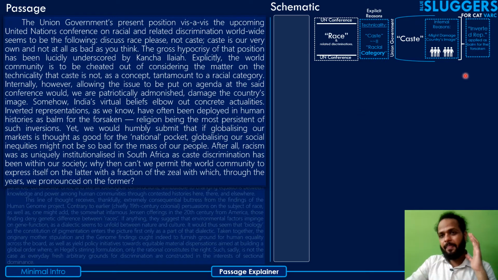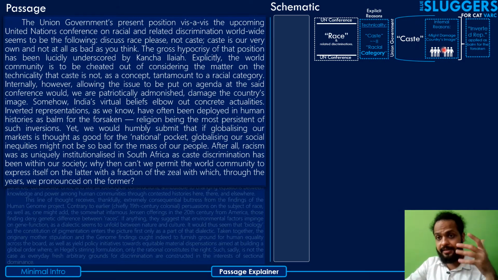So see, guys, inverted representations. Now let's say these are the people of the country, and the union government is telling the people of the country that we cannot discuss the idea of caste discrimination. We cannot let a discussion on caste discrimination happen at the UN conference because it will damage the image of the country, and it's in your own good.